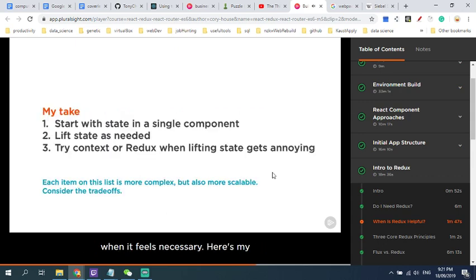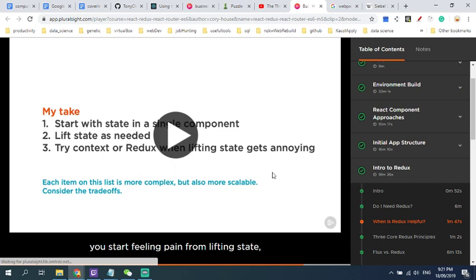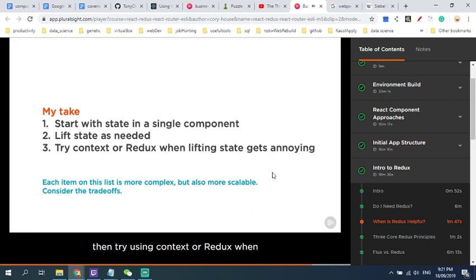Here's my suggestion. Do these steps in order. Begin with state that's local to a single component. Just use plain React state. Then lift state to a common parent when more than one component needs the data. If you start feeling pain from lifting state, then try using context or Redux when lifting state isn't scaling well. Each item on this list is more complex but also more scalable, so consider the trade-offs.